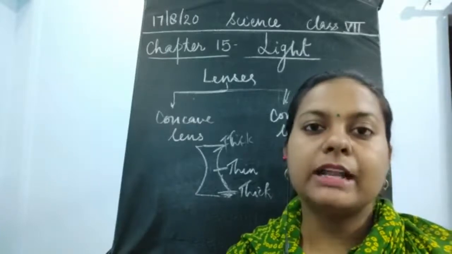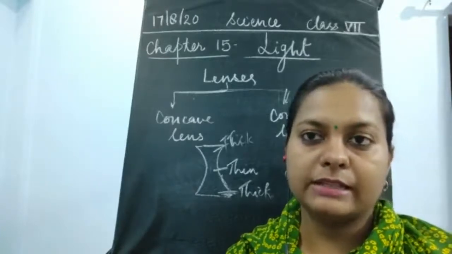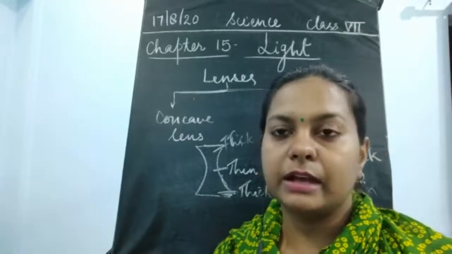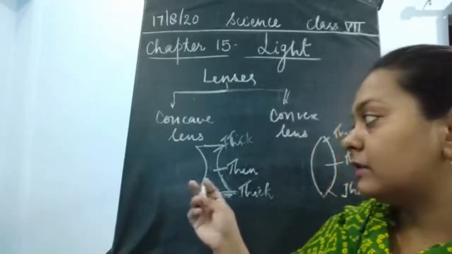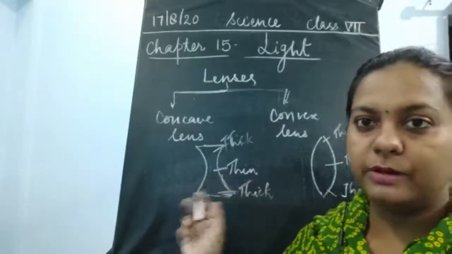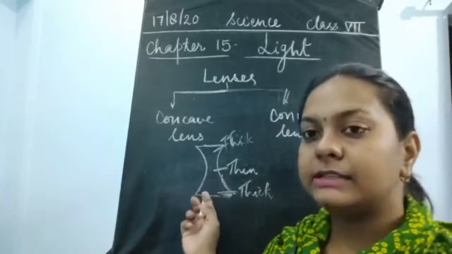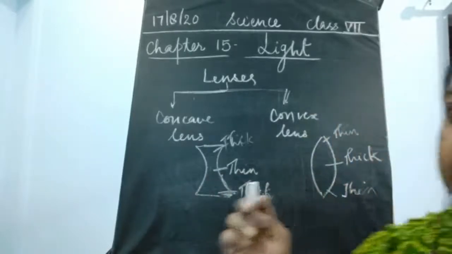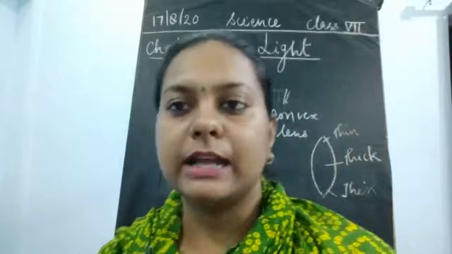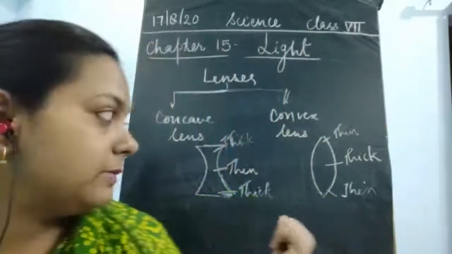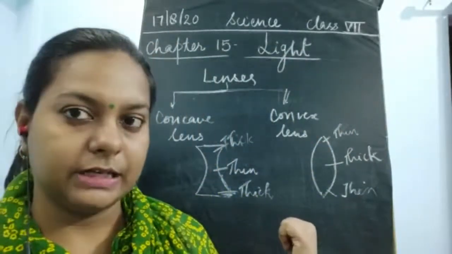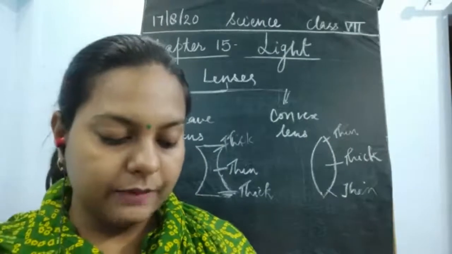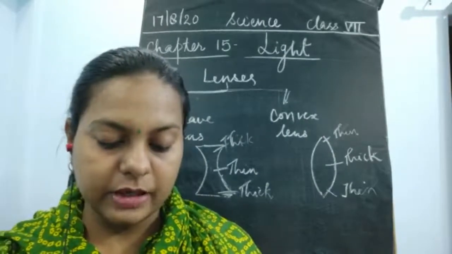Okay, we'll study one by one how the concave lens and the convex lens are utilized and where they are used. I think the shape might be clear to everybody: this is a concave lens and this one is a convex lens. This is very easy to understand, because it is very similar to the mirrors which we have studied. Now, the next thing we have to do is in your book.